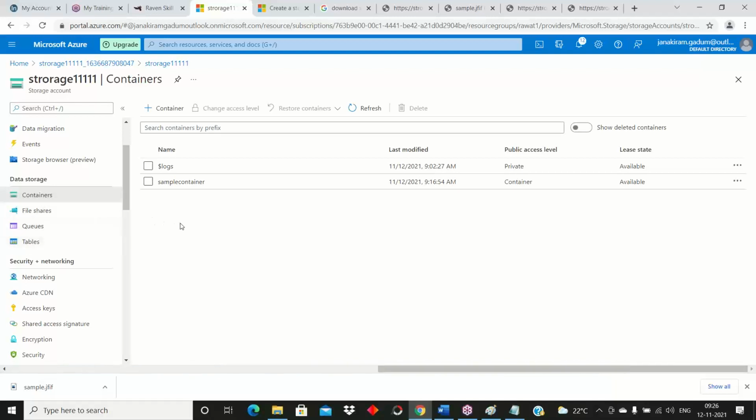Is the container level service clear to everyone? Clear, everyone? Anju, online people? Is today's session on creating the container clear for everyone?